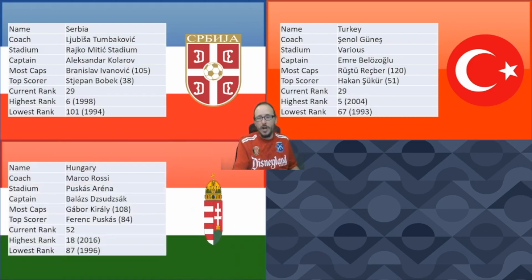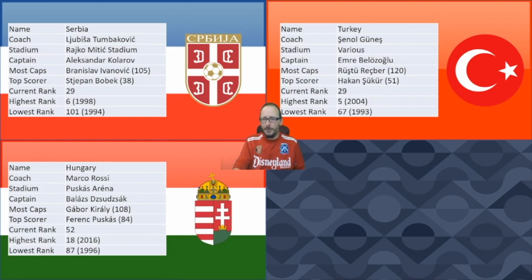They're joined by Hungary, who are coached by Marco Rossi. They play their football at the Puskás Arena. They're captained by Balázs Dzsudzsák. The most capped player was Gábor Király, I think the ex-Crystal Palace goalkeeper, 108 games to his name. The top goal scorer was, of course, the man the stadium is named after, Ferenc Puskás, with 84 goals. Goodness gracious me, that's a tally.